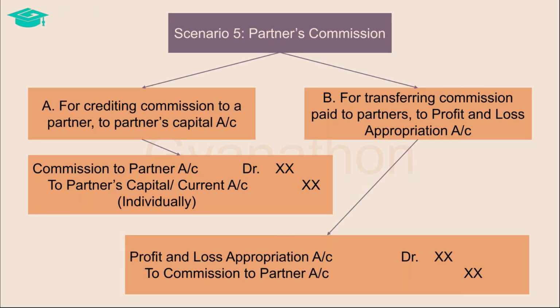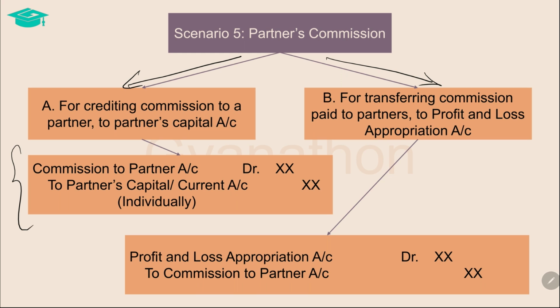Next we come to partner's commission. The accounting for partner's commission is very similar to what we saw in partner's salary. When partners are entitled to receive any commission, it is first credited to the partner's capital or current account and then transferred to the profit and loss appropriation account.